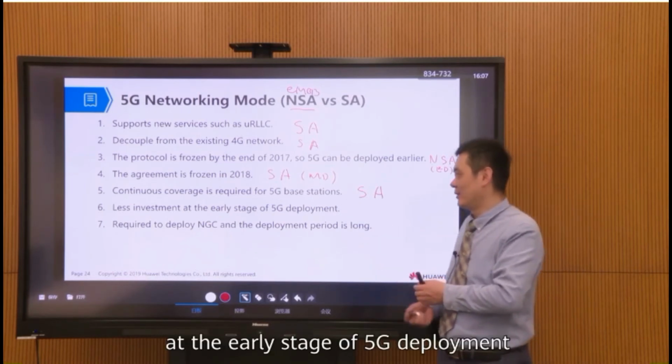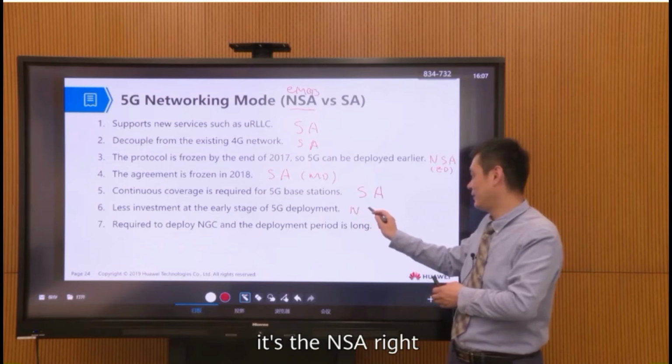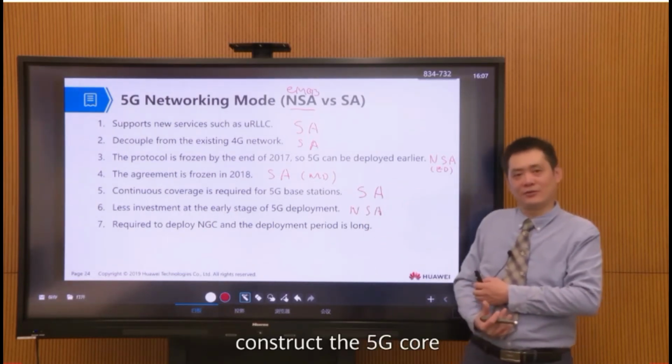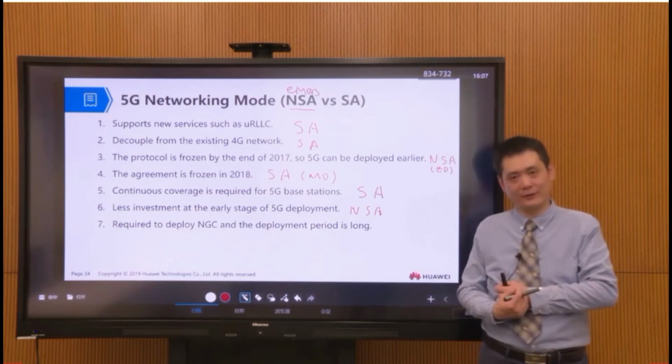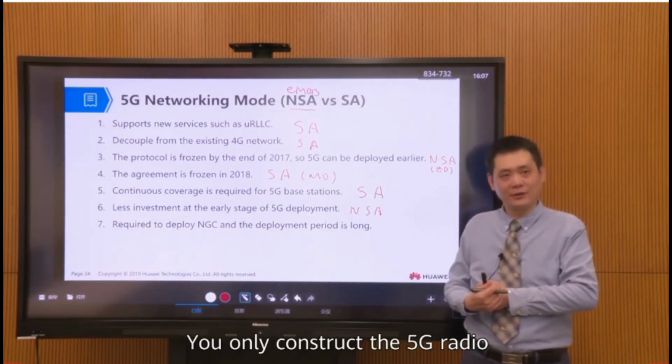Less investment at the early stage of 5G deployment, right? Of course, this is the NSA. At the early stage, you do not need to construct the 5G core. You only construct the 5G radio, the new radio.